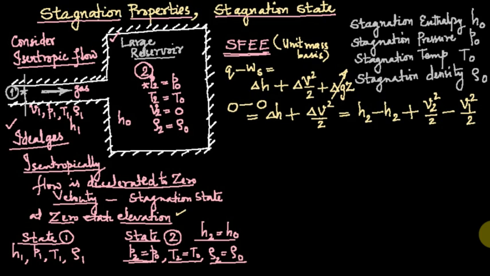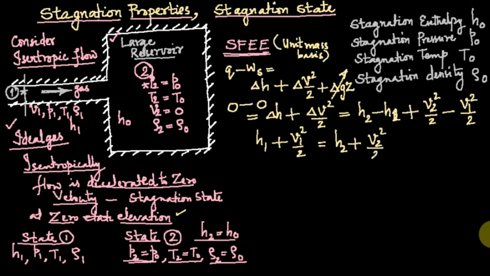So what do you get? Left hand side is 0 and right hand side is H2 minus H1 plus V2 square by 2 minus V1 square by 2. So collecting H1 to the left hand side, H1 plus V1 square by 2 is equal to H2 plus V2 square by 2.